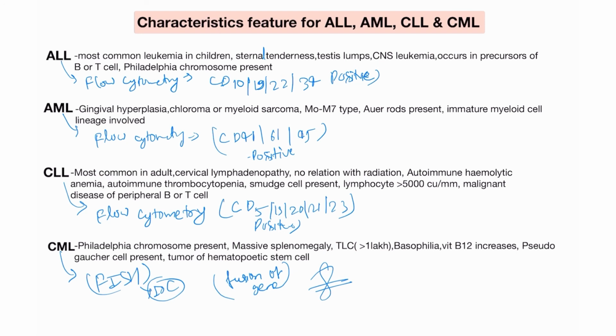Please learn all these characteristics, not only the common ones. These are the characteristics of ALL, AML, CLL and CML. So please learn this. It's a very important summary.